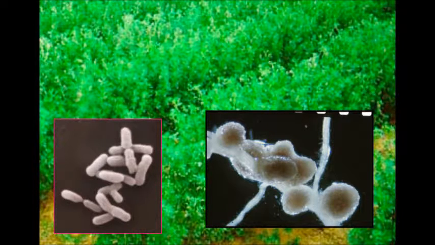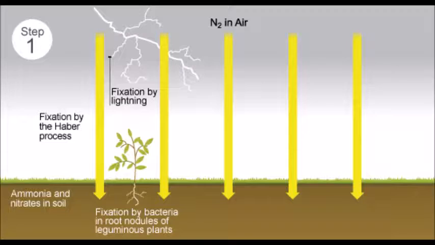Although nitrogen gas is the most abundant form of nitrogen on Earth, only certain types of bacteria can use this form directly. The bacteria live in the soil and on the roots of certain plants such as peanuts, peas, and legumes like beans. Bacteria convert nitrogen gas into ammonia in a process known as nitrogen fixation.